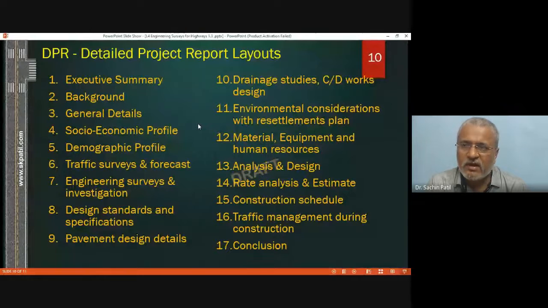Then another information collected will be traffic survey and forecast. One person will be sitting at a location. If you have come across previous years' traffic survey reports in the transportation lab, you might have understood that students will be sitting at some location.